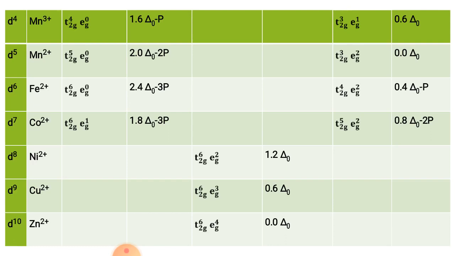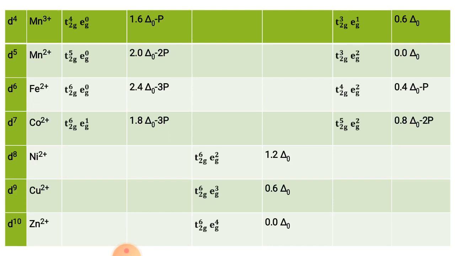I also told you that for d10 and d0 configurations, whether strong field or weak field ligands are attached, they have no crystal field stabilization energy. In d5, only for weak field ligands, they show 0 crystal field stabilization energy.